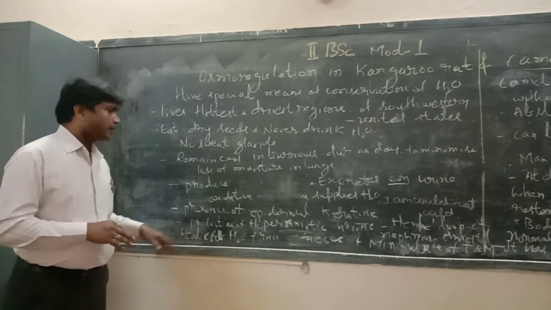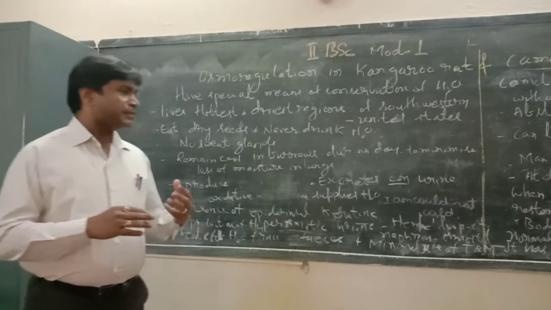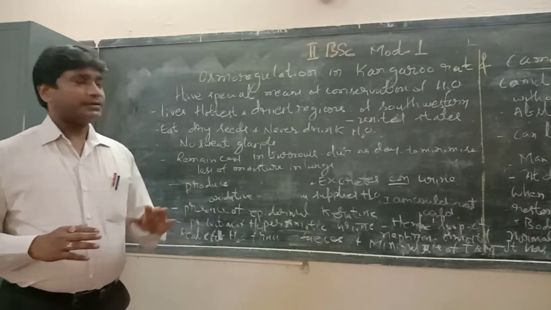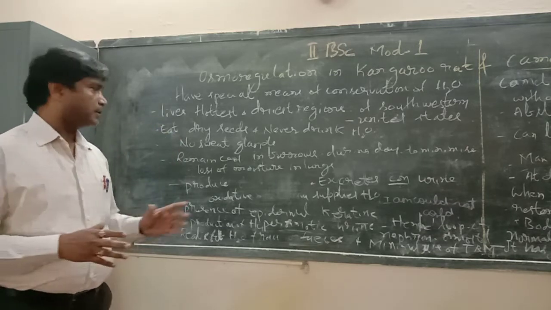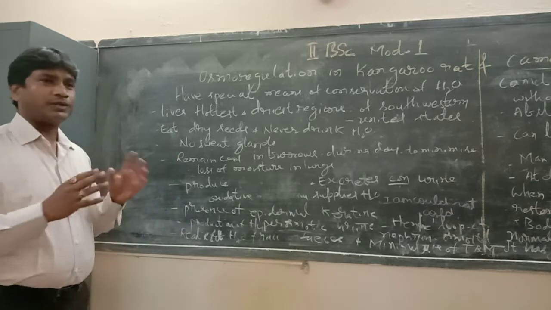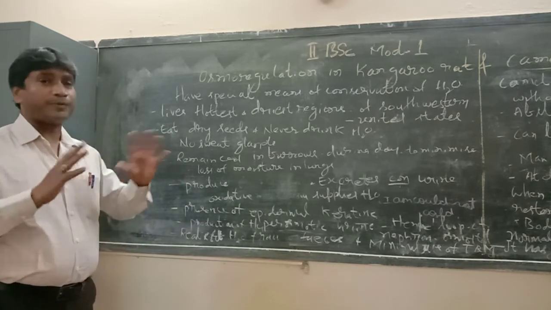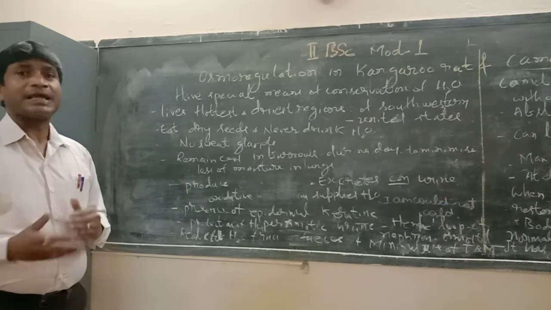Then reabsorption of water from the feces and minimal feces. This is seen both in the kangaroo rat as well as the camel. Even the feces contain some amount of water, so that water is also reabsorbed before it is excreted.